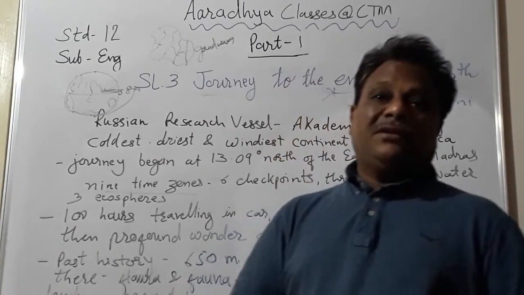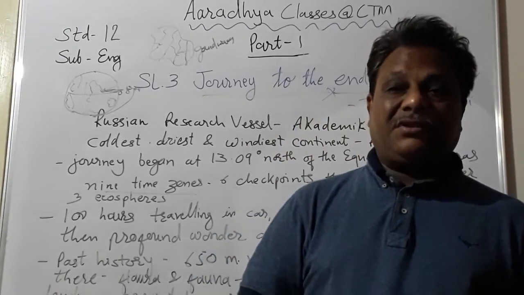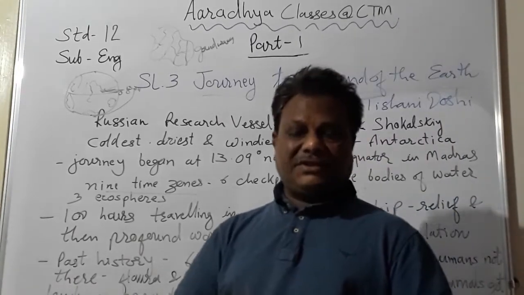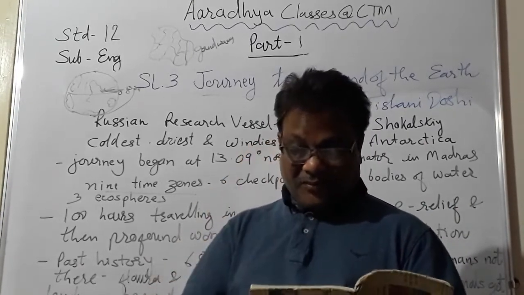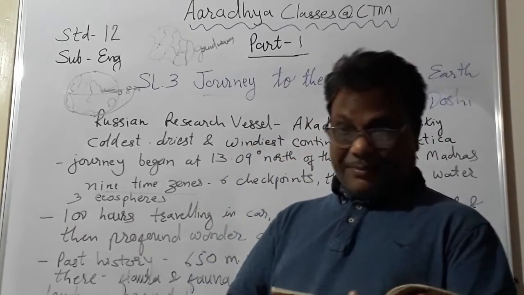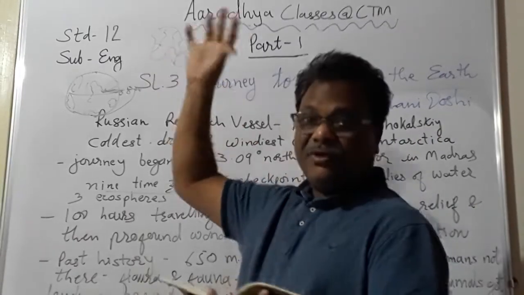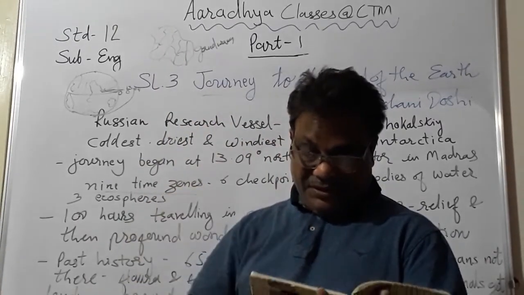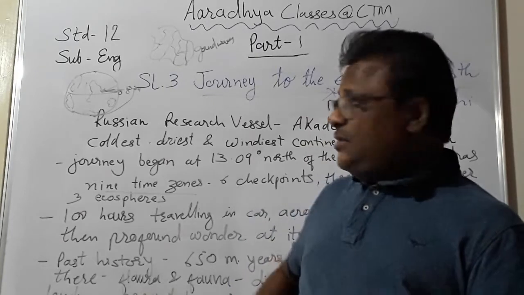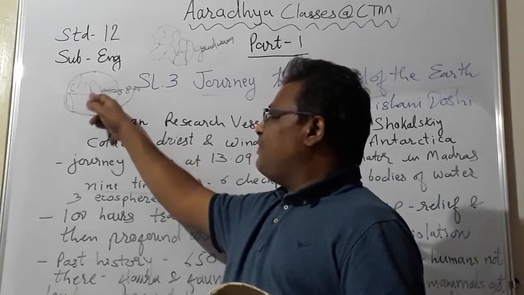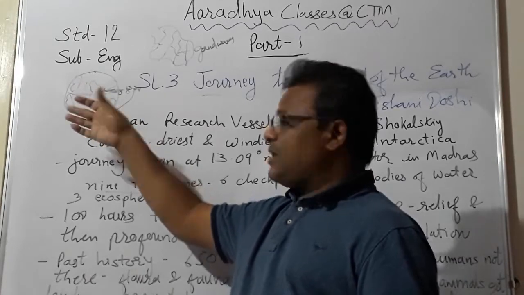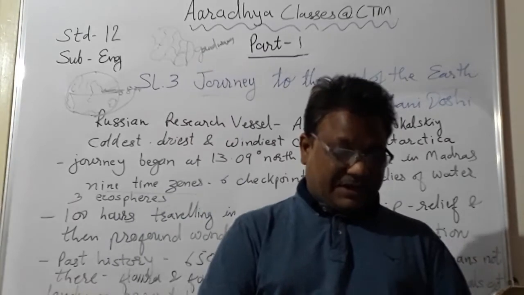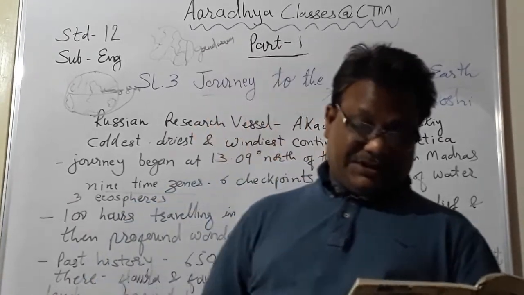Mammal means the animals who give birth to the young ones. They don't hatch eggs, but they give birth to the young ones. So they are known as mammals. Okay, and the landmass was forced to separate. At that time, it is said, when the mammals came onto this earth, the earth was forced to separate into different landforms, and those different landforms went in different directions, and that is how we got our present world.